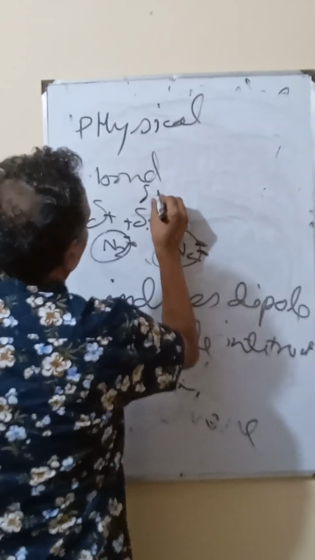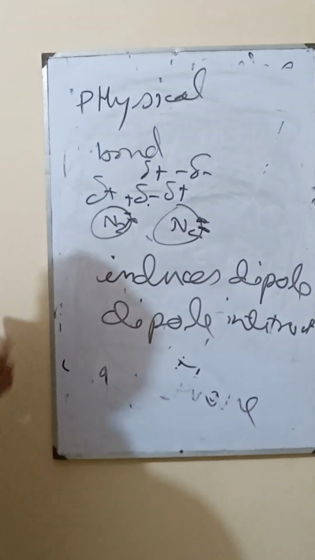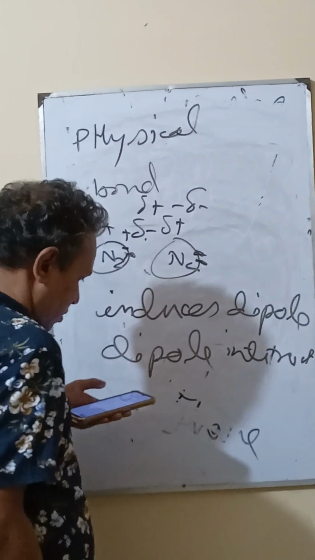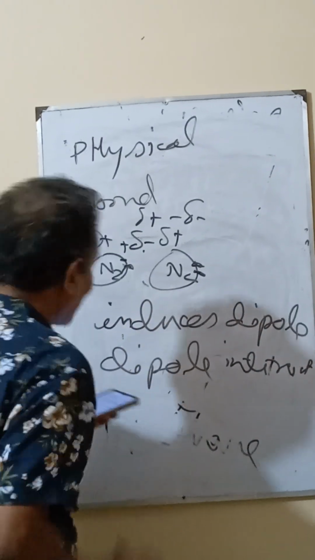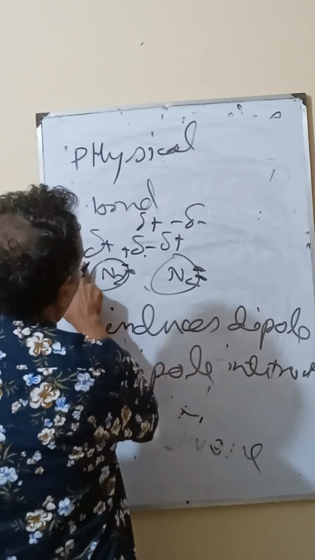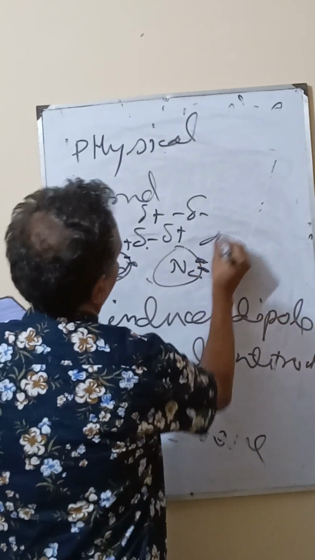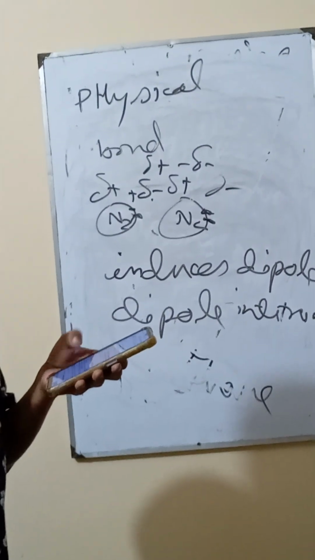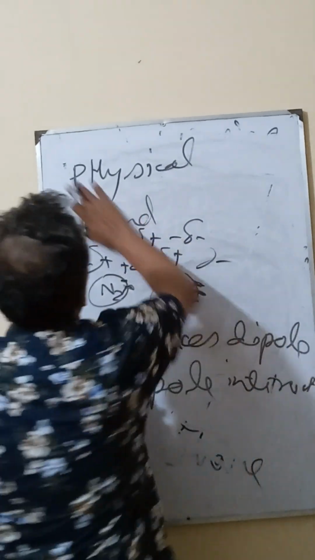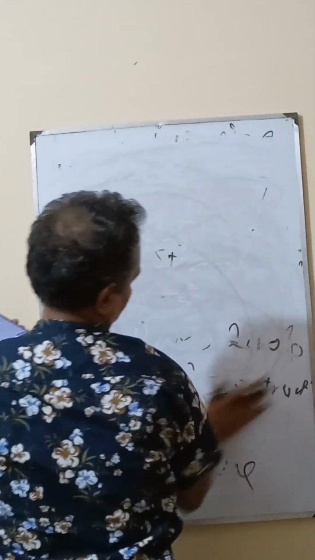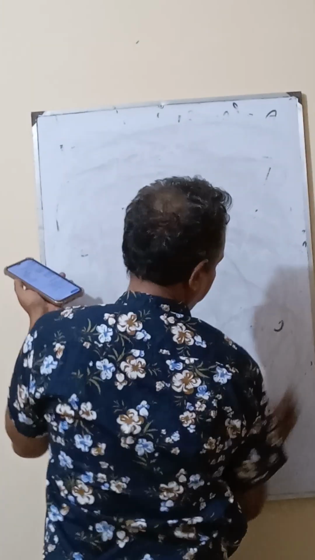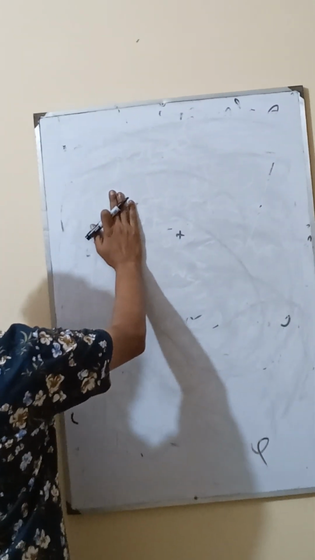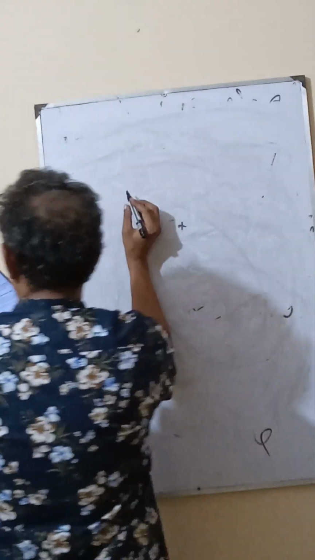This is the induced dipole interaction. There is a dipole. And permanent dipole interaction. Van der Waals force.